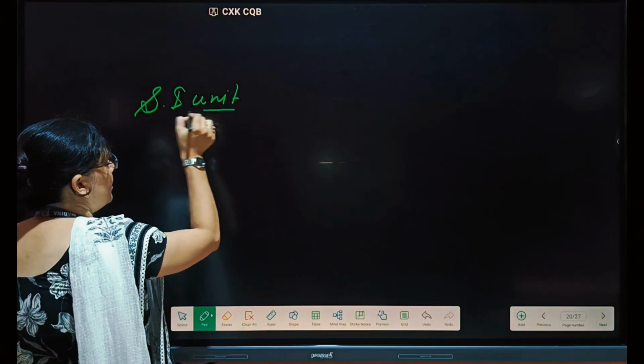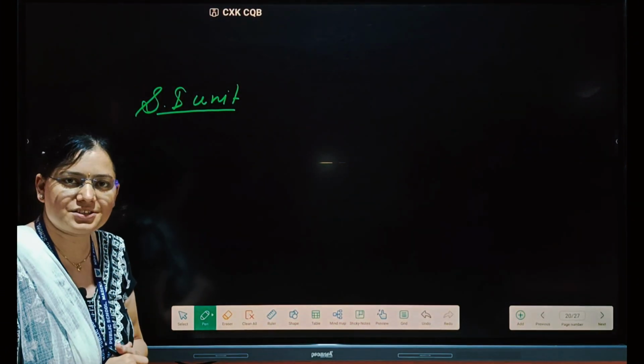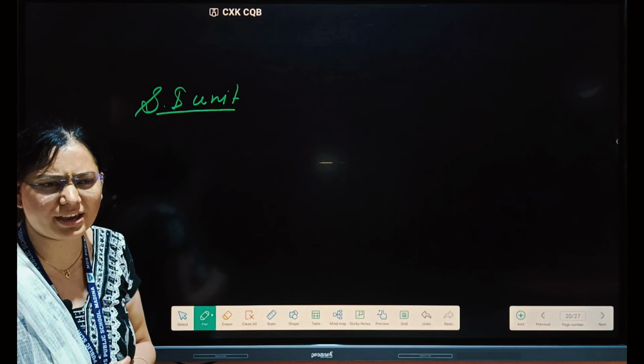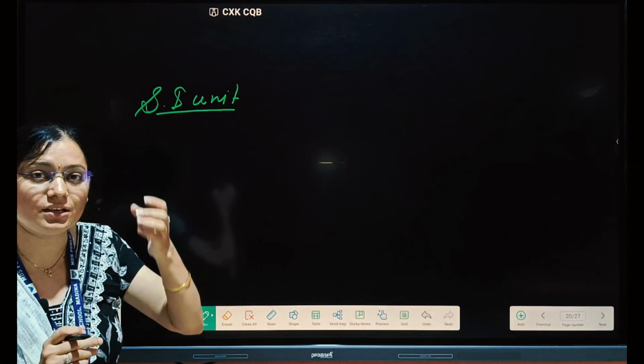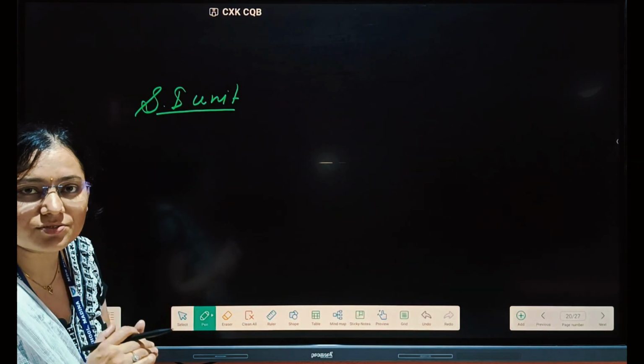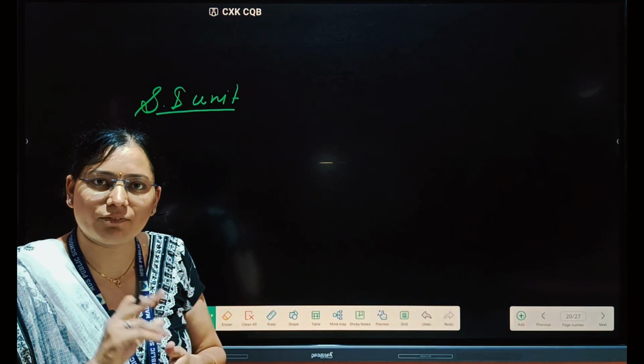SI unit, what is the need of this? SI stands for International System. Internationally, if we are talking about any quantity, we can discuss and scientists can understand the terms in one way.